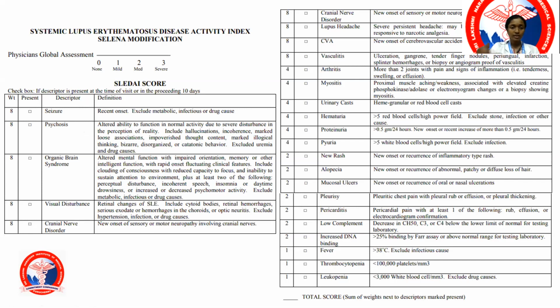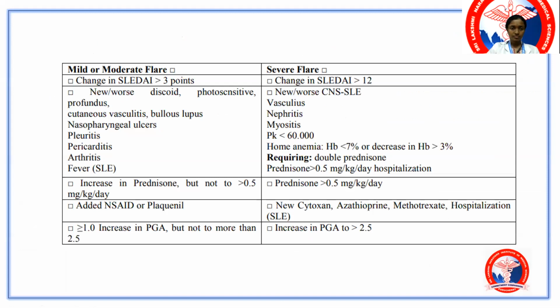You do not need to know the entire tabular column by heart, just remember the SLEDAI score is used to quantitate the disease activity. So patients having more than 3 points change shows that a flare is there. A mild to moderate flare is more than 3. If it jumps more than 12 points, that shows that there is a severe flare, most often because of drug non-compliance or because of inadequate treatment or because of resistance to the treatment.